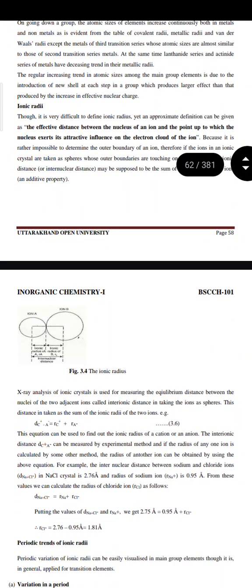Now, ionic radii. Though it is very difficult to define ionic radius, yet an approximate definition can be given as the effective distance between the nucleus of an atom and the point up to which the nucleus exerts attractive influence on the electron cloud of the ion. Because it is rather impossible to determine the outer boundary of an ion, if the ions in an ionic crystal are taken as spheres whose outer boundaries are touching one another, the inter-ionic distance may be supposed to be the sum of radii of two ions.